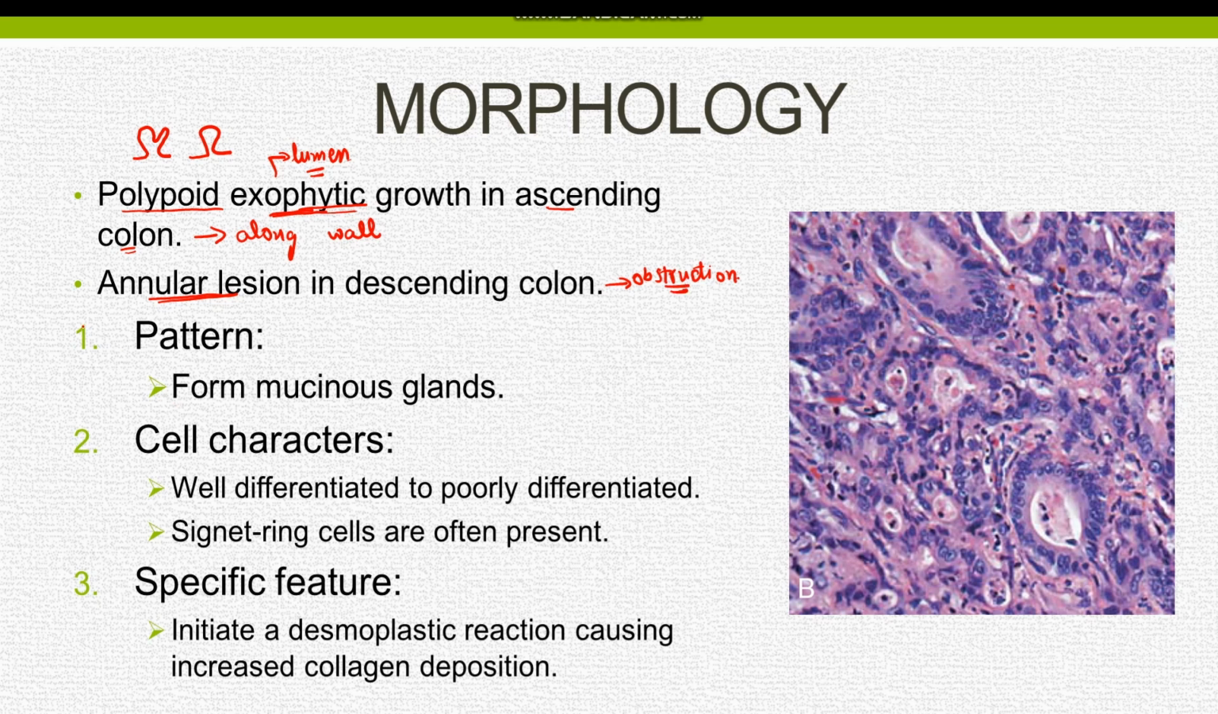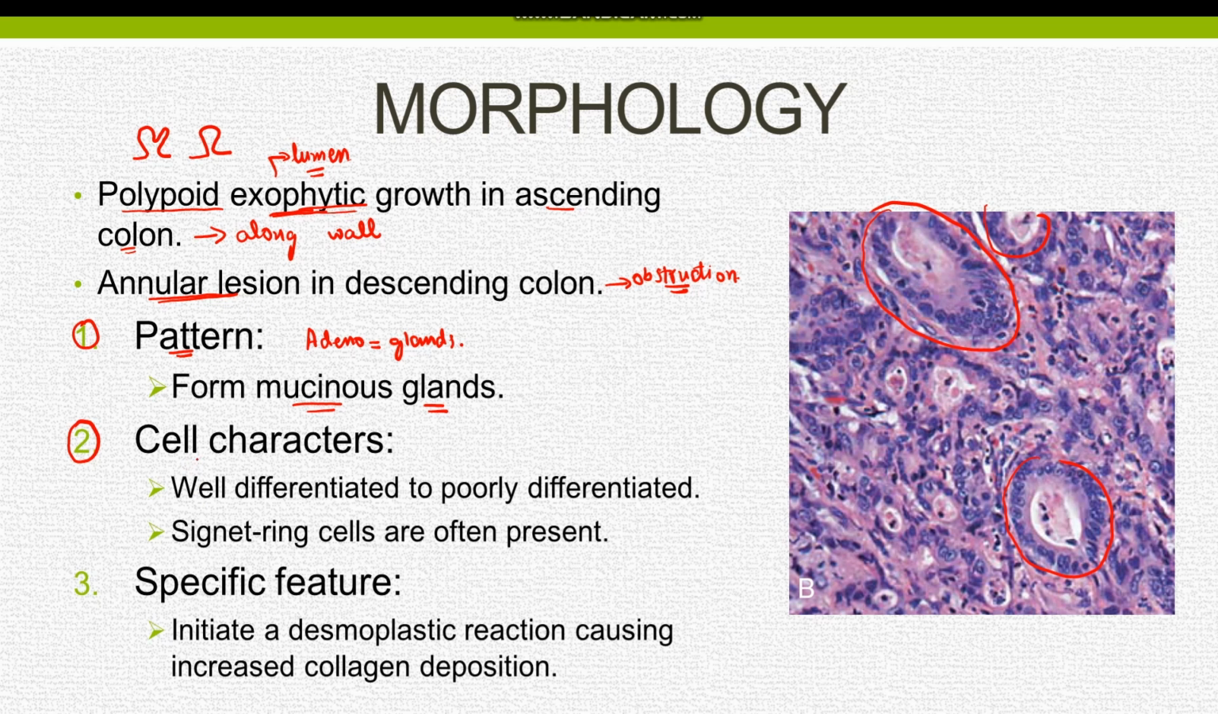The first point to remember on the histology is the pattern recognition of the tumor. Since this is an adenocarcinoma, adeno means glands and carcinoma means neoplastic proliferation of epithelial cells. So adenocarcinoma of the colon forms the mucinous glands. As you can see here, these are the glands present in a tumor.